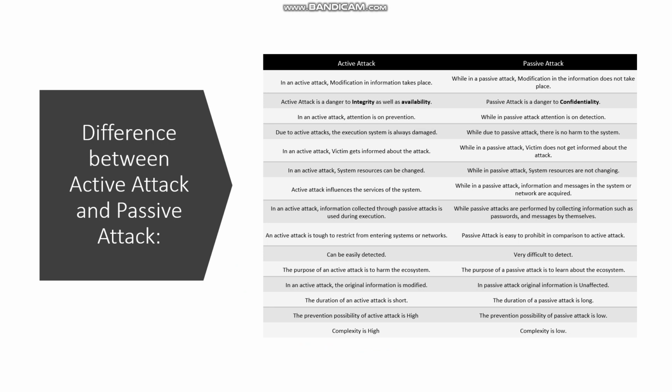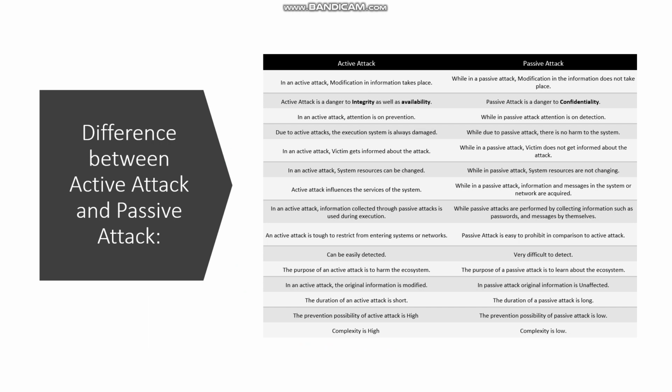What about the difference between active attack and passive attack? In an active attack, modification in information takes place, but in a passive attack, modification in the information does not take place. Active attack is a danger to integrity as well as availability. In that case, passive attack is a danger to confidentiality. In an active attack, attention is on prevention, while in passive attack, attention is on detection. Due to active attacks, the execution system is always damaged, while due to the passive attack, there is no harm to the system. In an active attack, the victim gets informed about the attack, while in a passive attack, the victim does not get informed about the attack.